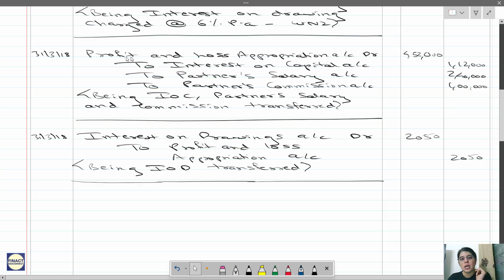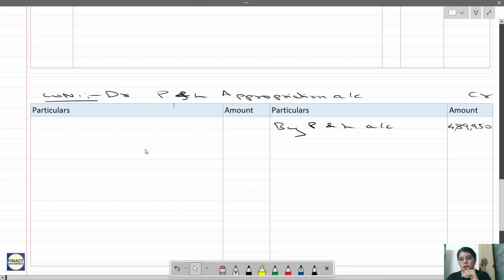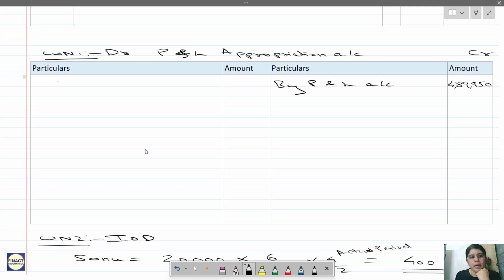So this is profit and loss appropriation account debit to interest on capital, to partner's salary, to partner's commission. So all this will come on the debit side. On the debit side of profit and loss appropriation account, I'll write to interest on capital, to partner's salary, to partner's commission.